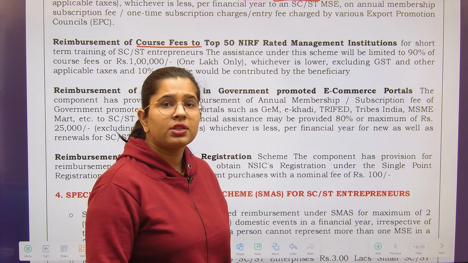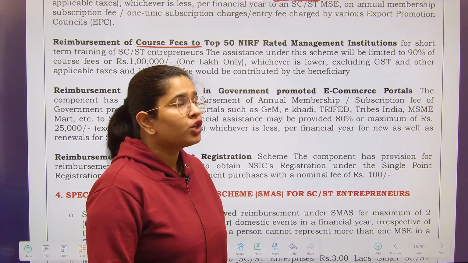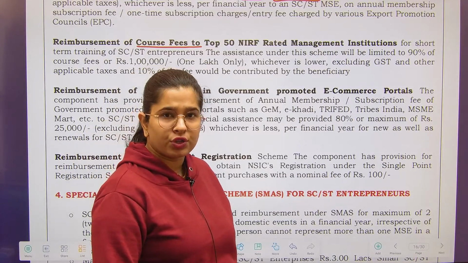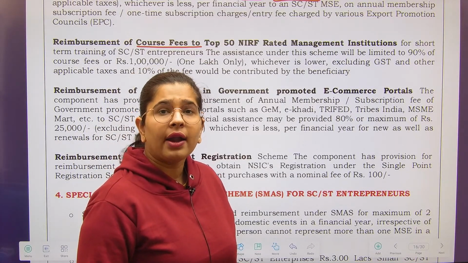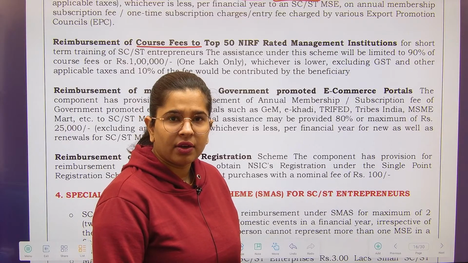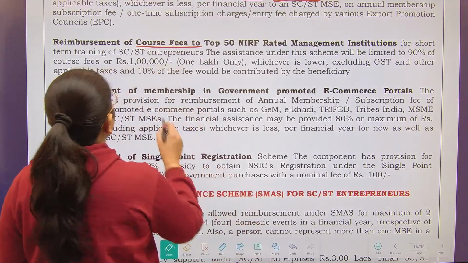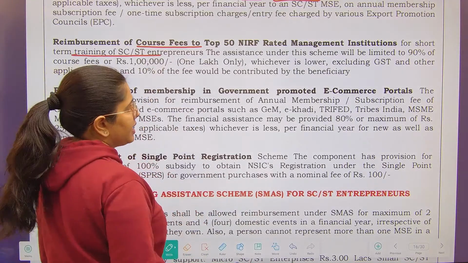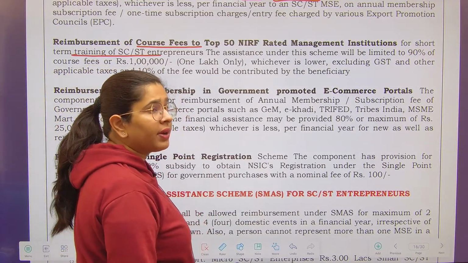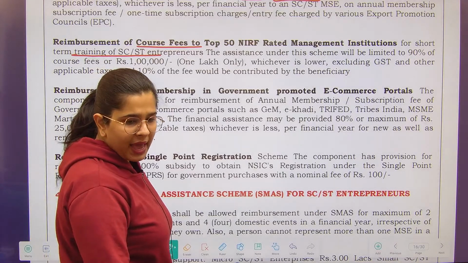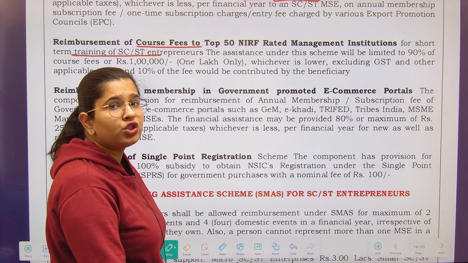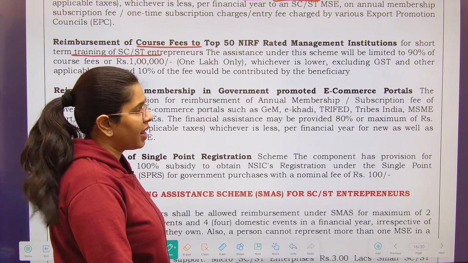NIRF is National Institutional Ranking Framework. So management institutions, right, who are in the top 50 of the list of NIRF, if SC/ST entrepreneurs are taking any short-term training from where? From those management institutions which are in the top 50 ranking of NIRF.